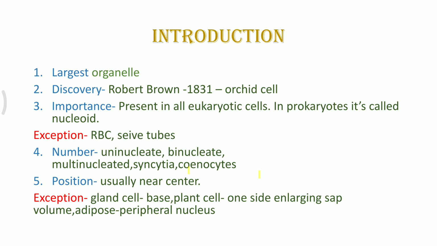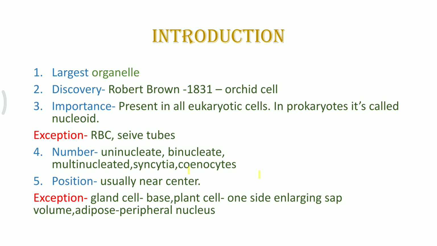Normally, when we think about a nucleus, it is present in the center of a cell. That is the usual position of a nucleus. But at times, the position of the nucleus can be shifted. For example, in a plant cell, the nucleus is pushed towards one of the corners because a large vacuole is present inside the plant cell, which occupies almost the entire shape of the cell.